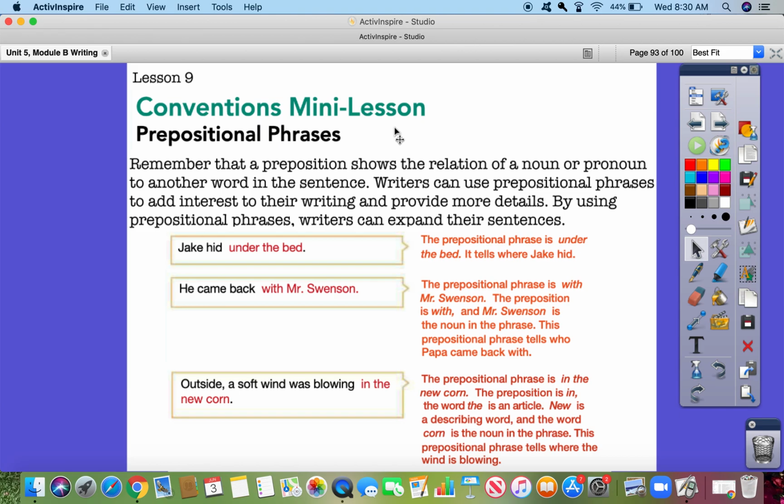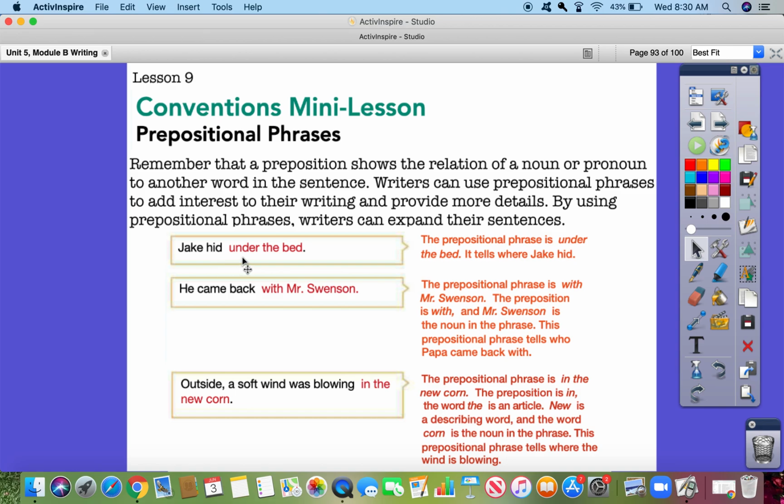Remember that a preposition shows the relation of a noun or pronoun to another word in the sentence. Writers can use prepositional phrases to add interest to their writing and provide more details. By using prepositional phrases, writers can expand their sentences. Let's look at some examples.